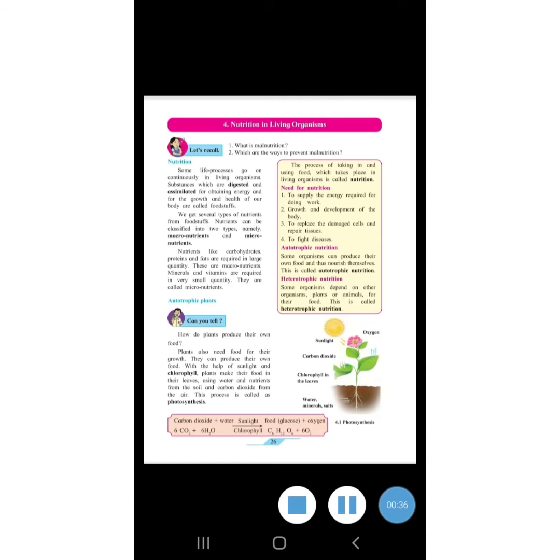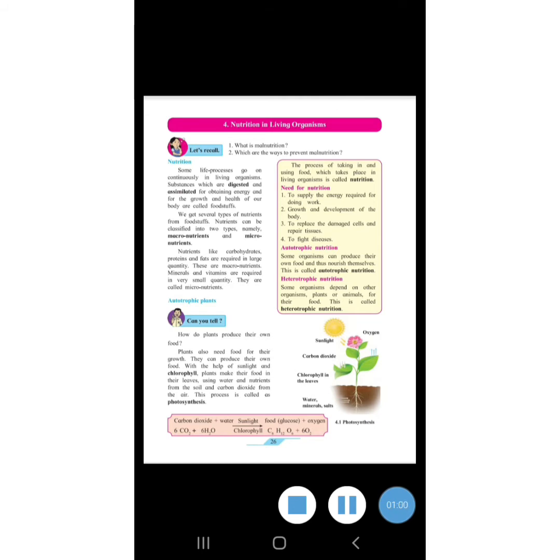Without food, can we live? No, we cannot live without food. So in terms of food, nutrition goes into the body. Microorganisms, humans, animals, birds all require nutrition. Nutrition is classified into two types: